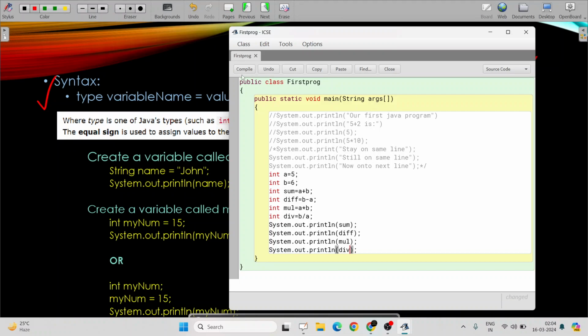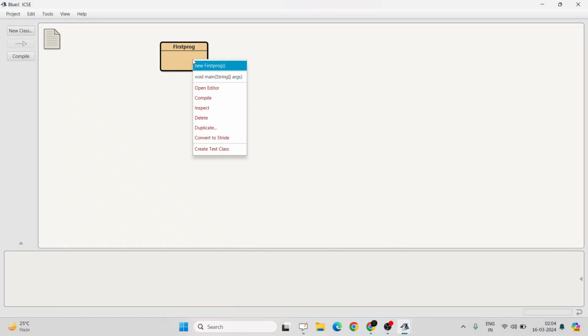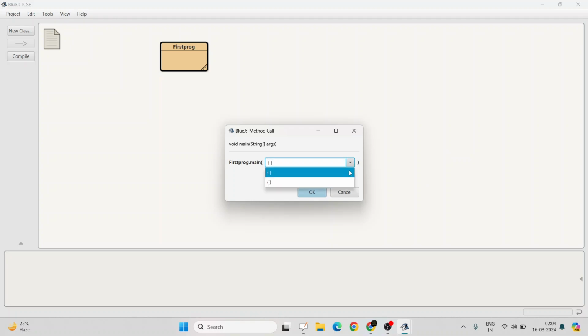Let's compile it and check if there are any errors. No, there are no syntax errors. Always make sure that you compile it first, otherwise you may run into an error. All right, so let's execute it.